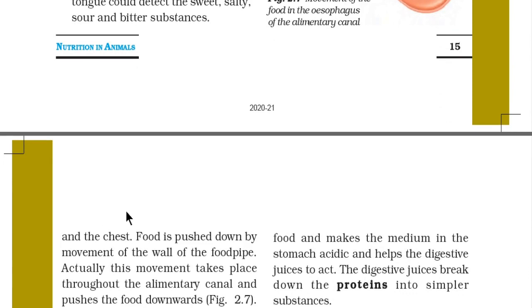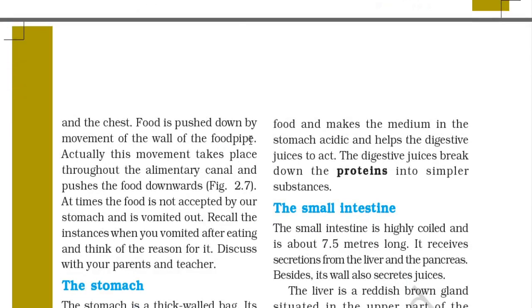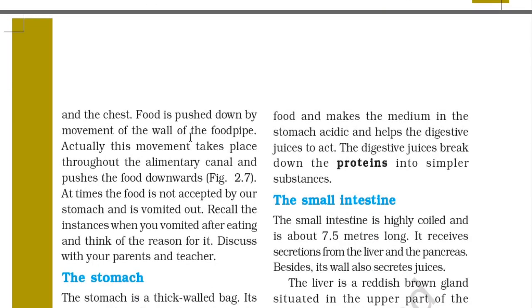The food taken in passes through the food pipe, which runs along the neck and the chest. Food is pushed down by movement of the wall of the food pipe. Actually, this movement takes place throughout the alimentary canal and pushes the food downwards. So you have seen in the figure, at times the food is not accepted by our stomach and is vomited out. So it is very clear that food is sometimes vomited out. Recall the instance when you vomited after eating and think of the reason for it. Discuss with your parents and teacher.